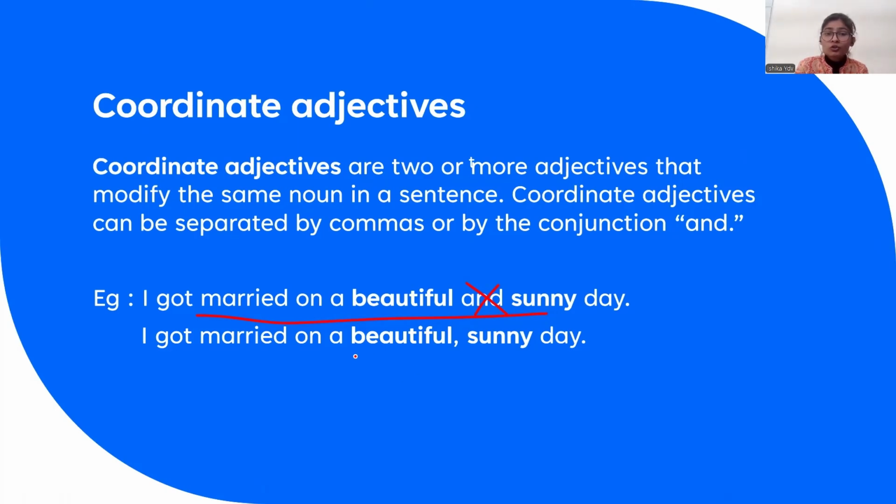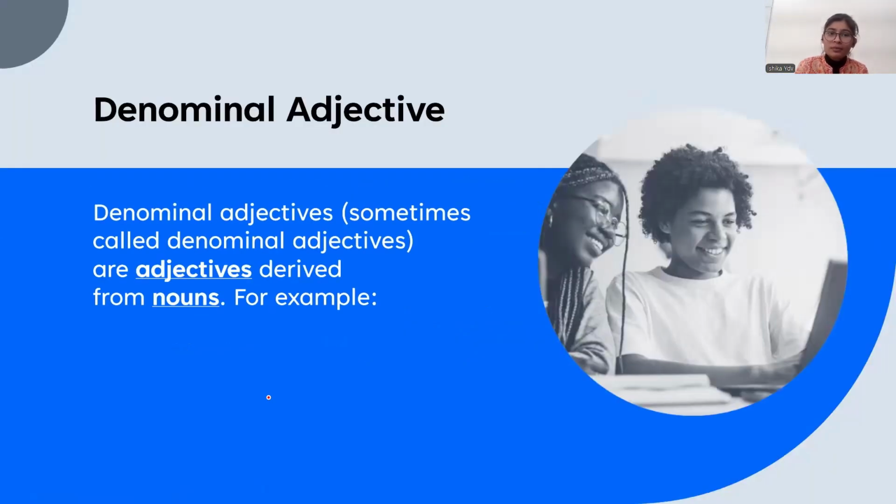But I'm using two different adjectives. Okay, so this means that it doesn't matter if you're using "and" in between or not. Okay, both the sentences are correct. Then we move to denominal adjective.